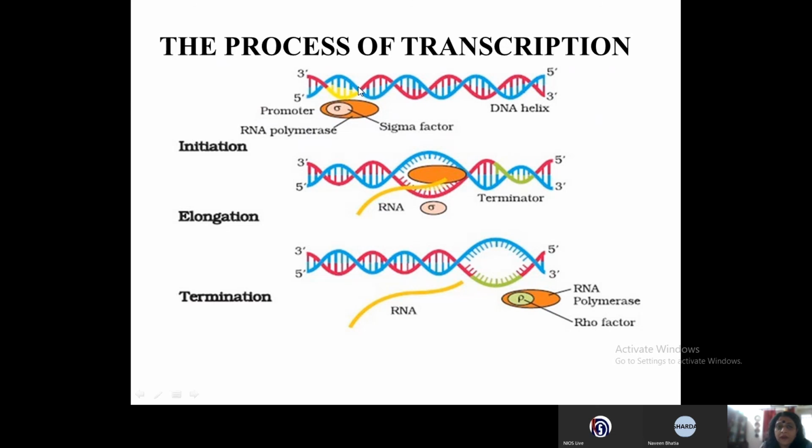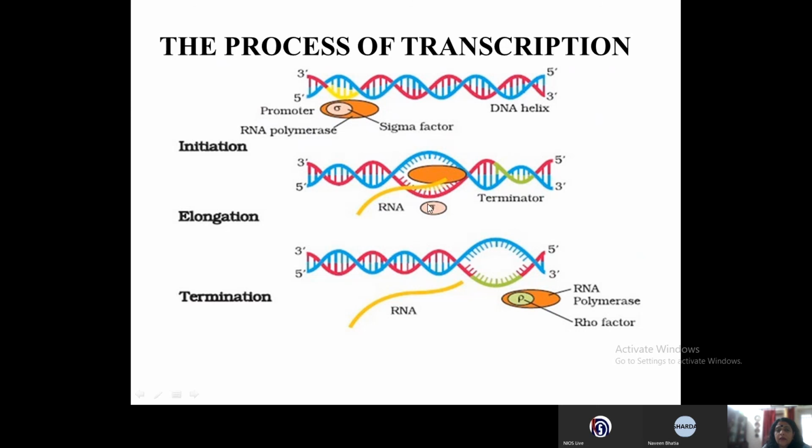Now when this sigma factor joins with the RNA polymerase, it recognizes the promoter sequences, attaches and starts the process of transcription. It also helps the double strands of the DNA to open up to form a bubble, right? Can you see the DNA strand where transcription has to take place? The hydrogen bonds have broken and the nitrogenous bases are exposed, isn't it? So this bubble is formed.